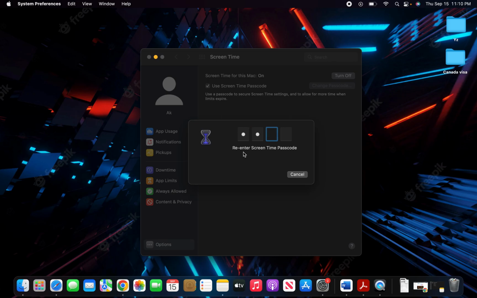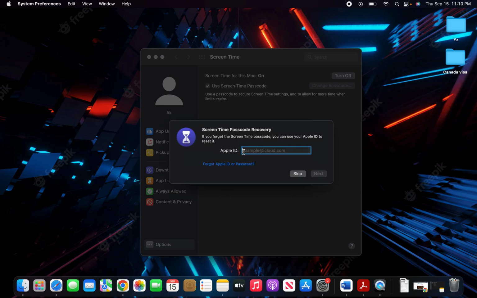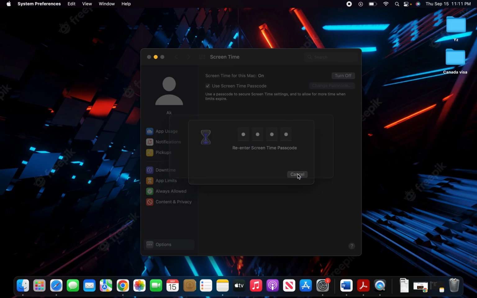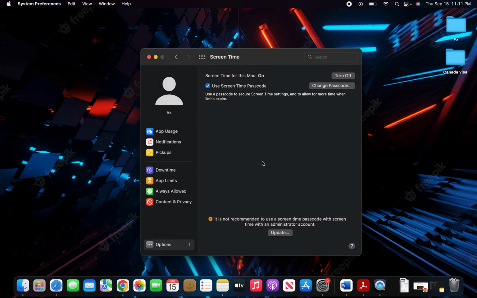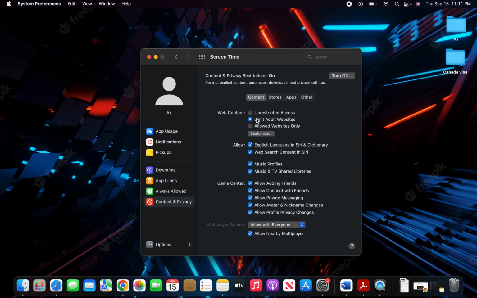Set any screen time passcode that you like, and then you can either enter your Apple ID or just hit the Skip button here. Again, press the Skip button, and then you can see that Screen Time for this Mac is on. Anyone who wants to edit the content and privacy settings will have to input the screen time password.